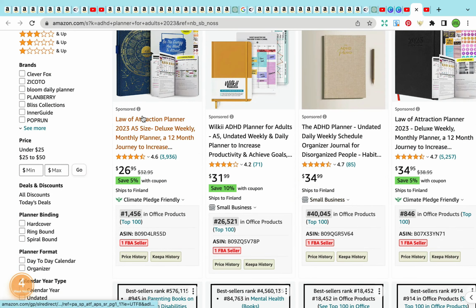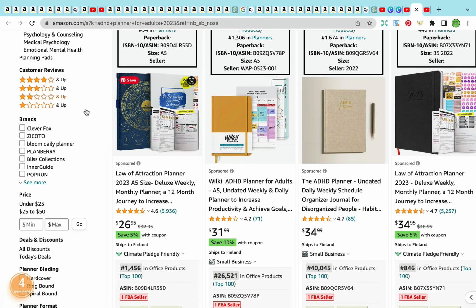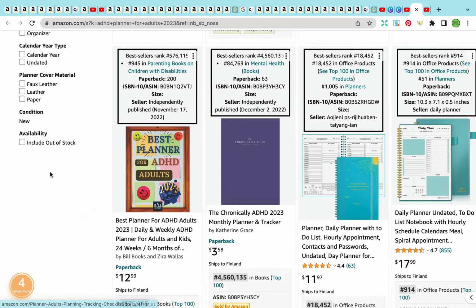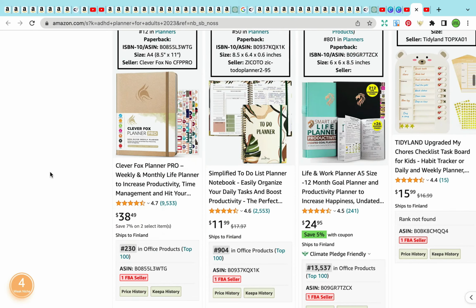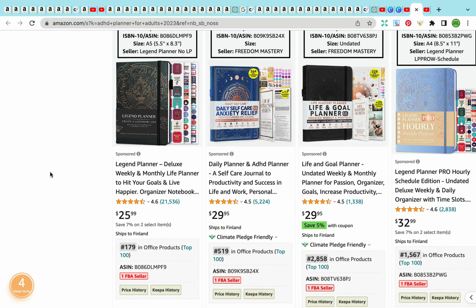We have a couple of books that are ranked as bestsellers here. Now we do want to avoid the first line here, because although they are ranked as bestsellers, they are sponsored, as you can see here, so there are ads running. We just want to skip these and have a look at the ones that are not sponsored. The majority of these products are Amazon KDP, and they have wonderful BSR scores as well. And also there is a lot of potential to niche down for this keyword.